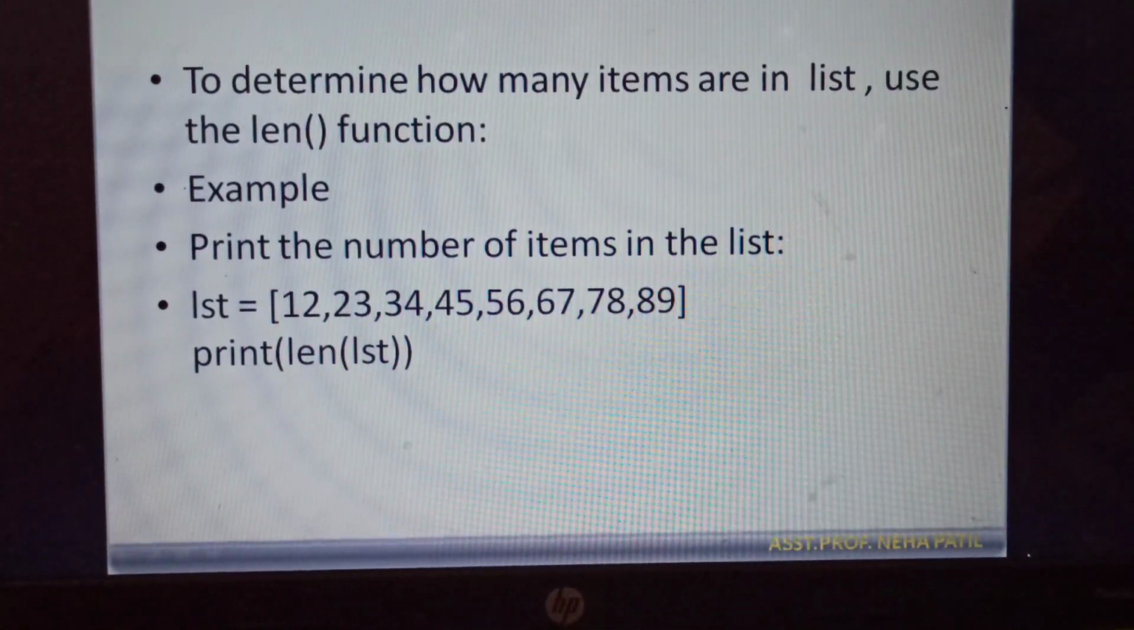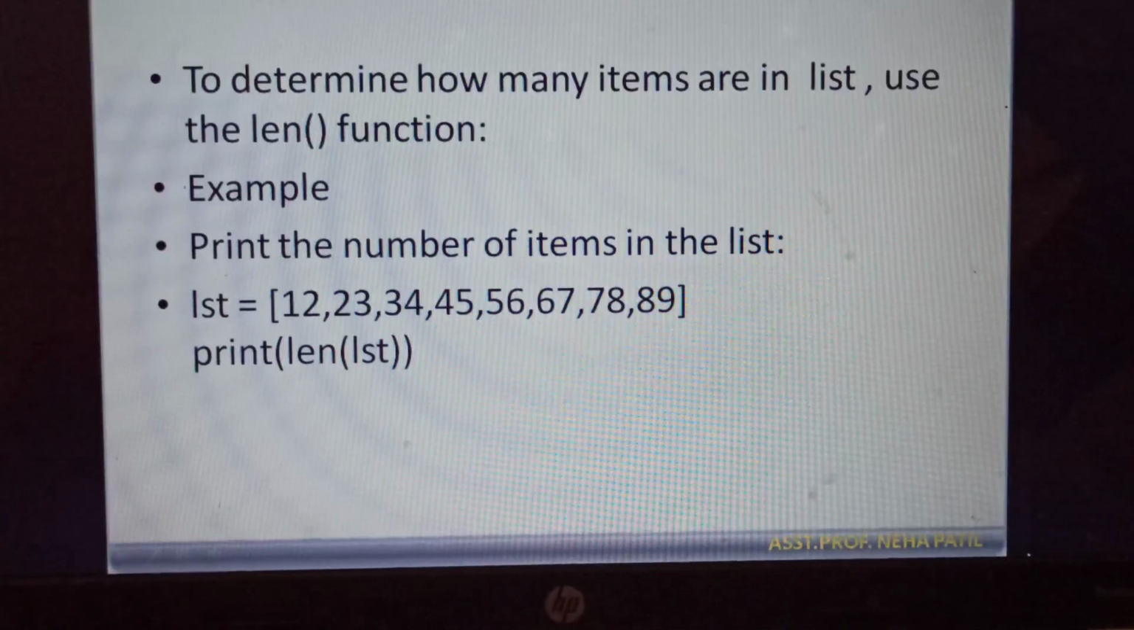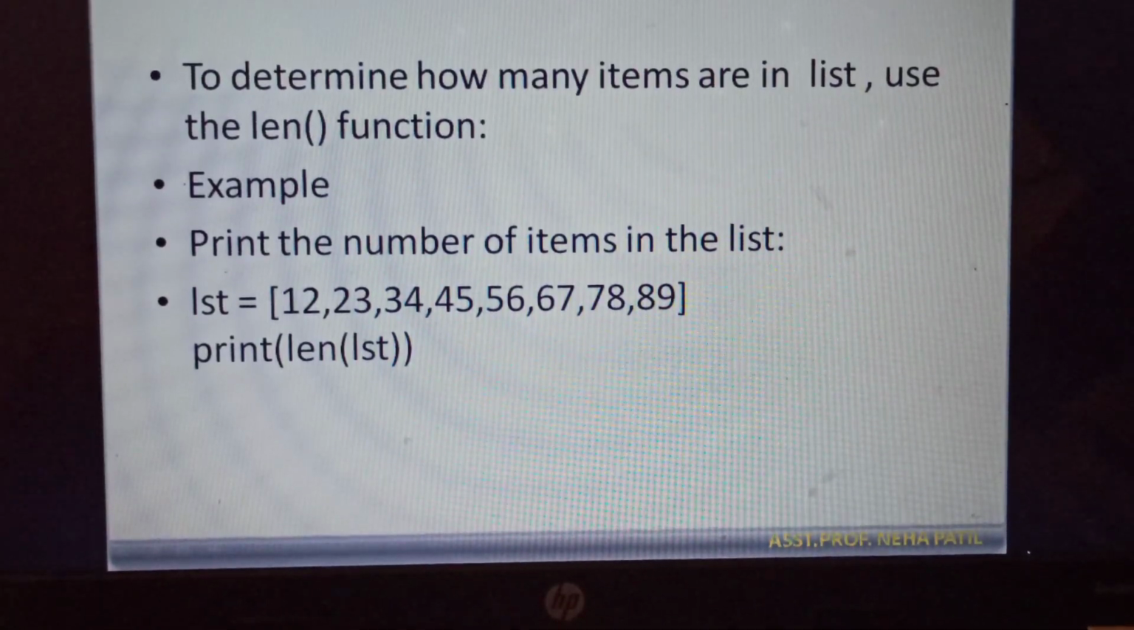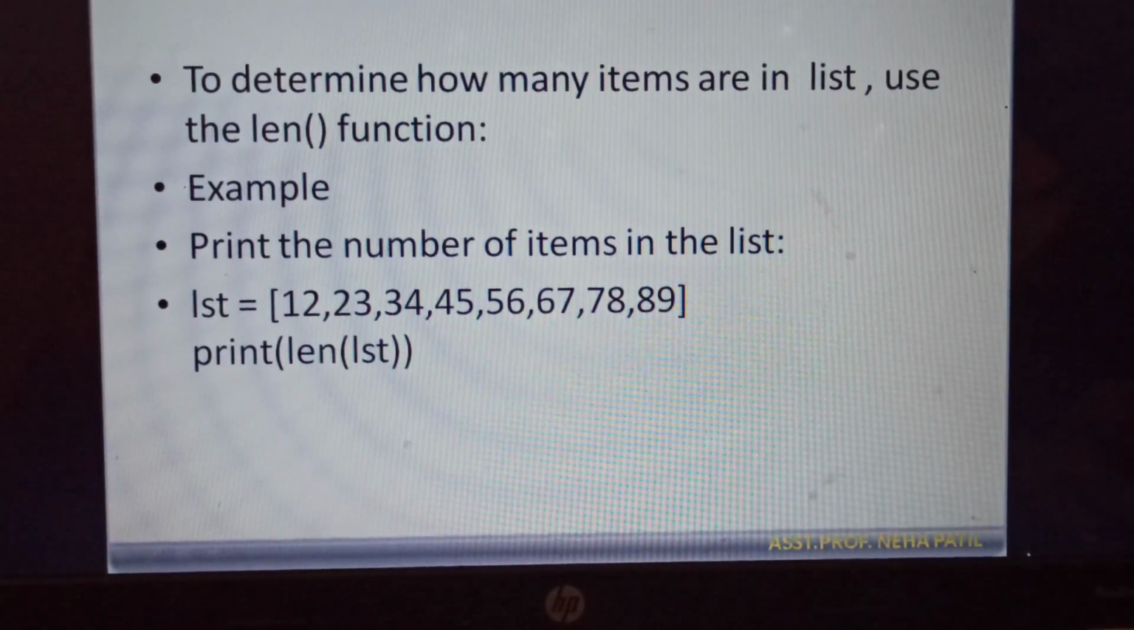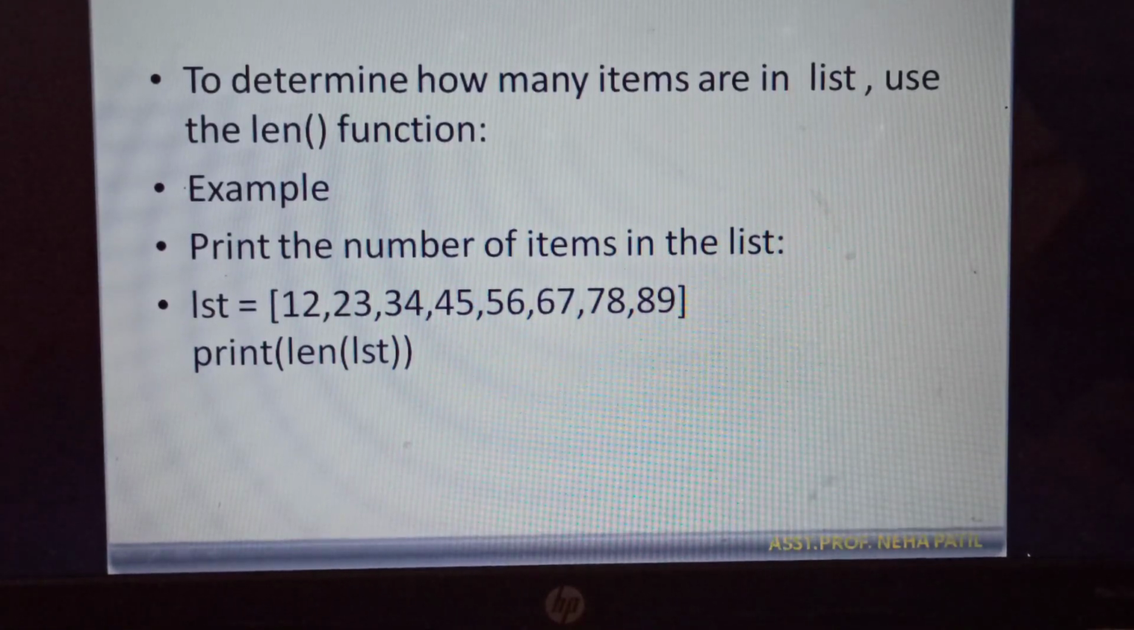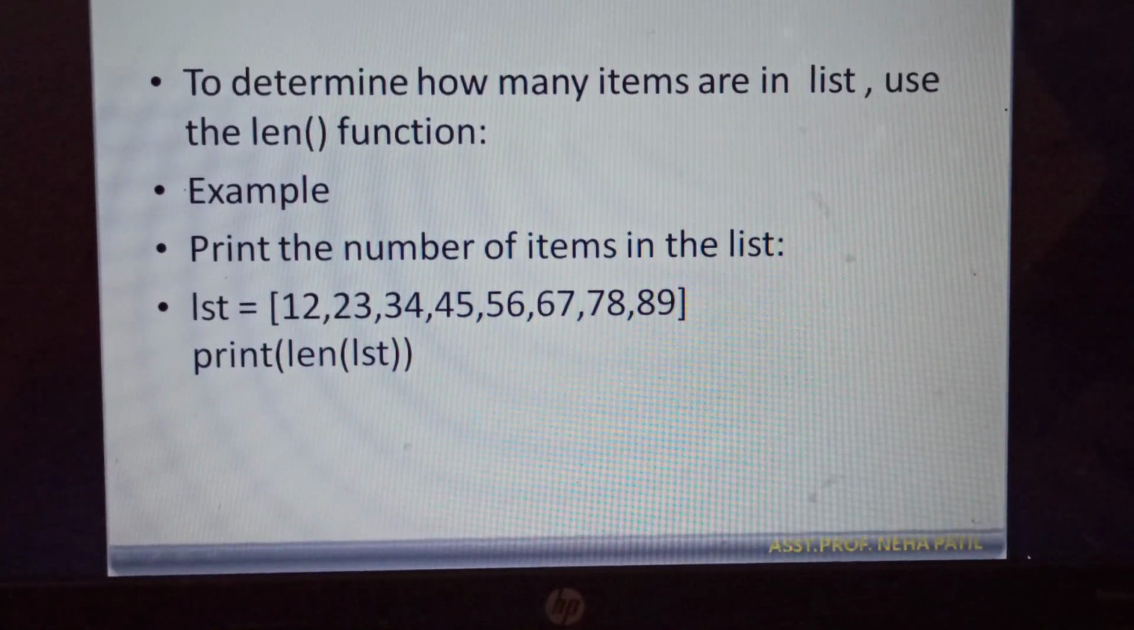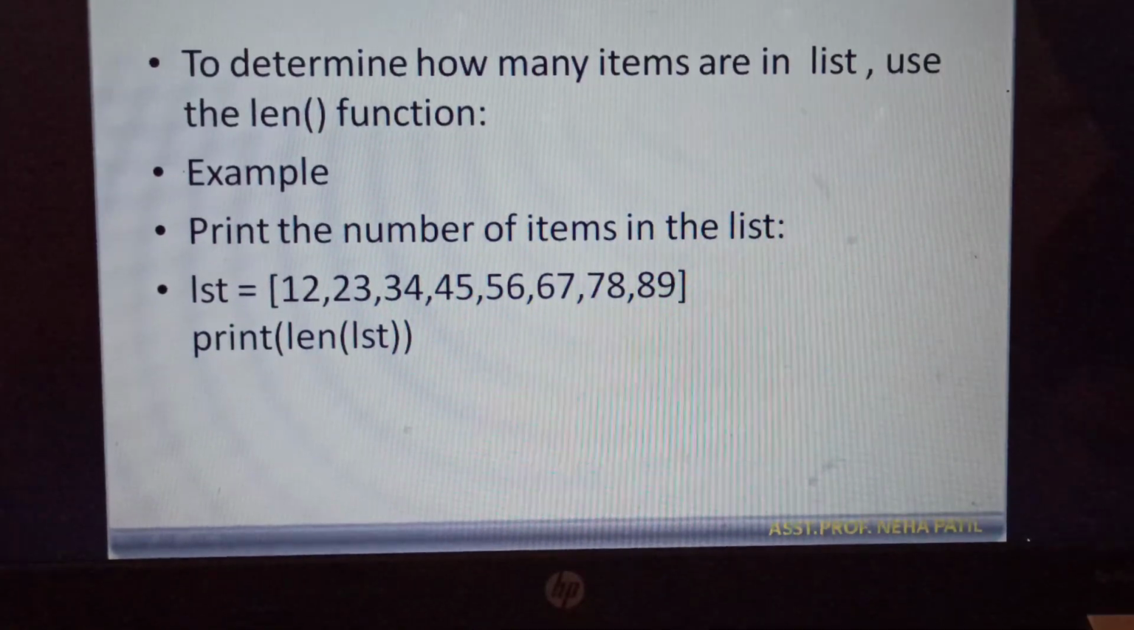Then to get the length of a list, we can use the standard library function len also. The syntax is len, and then we pass the list name there. Then it is going to give us the length of the list.